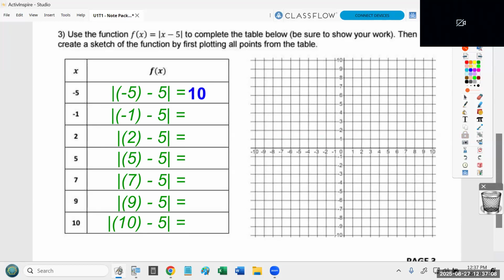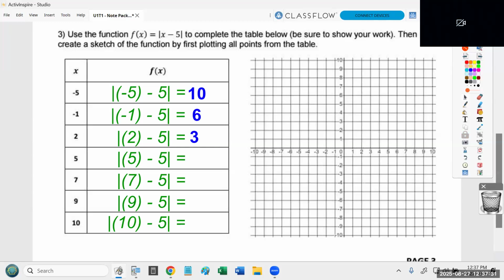Just tell me the number. -1 minus 5 is -6, but the vertical bars say just tell me 6. 2 minus 5 is -3, but again, just tell me 3.